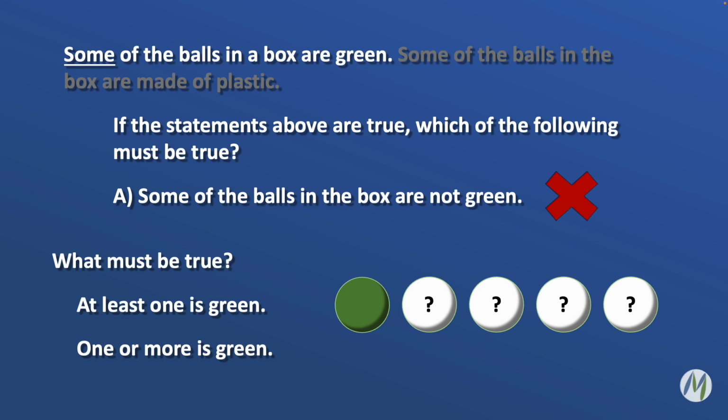If some of the balls in a box are green, the only thing that must be true is that at least one is green, that one or more is green. So it could be true that all 5 are green. And again, this might seem weird based on the way we use the word some in everyday conversation, but we need to think about the exact definition of some and what we're certain of, what must be true.